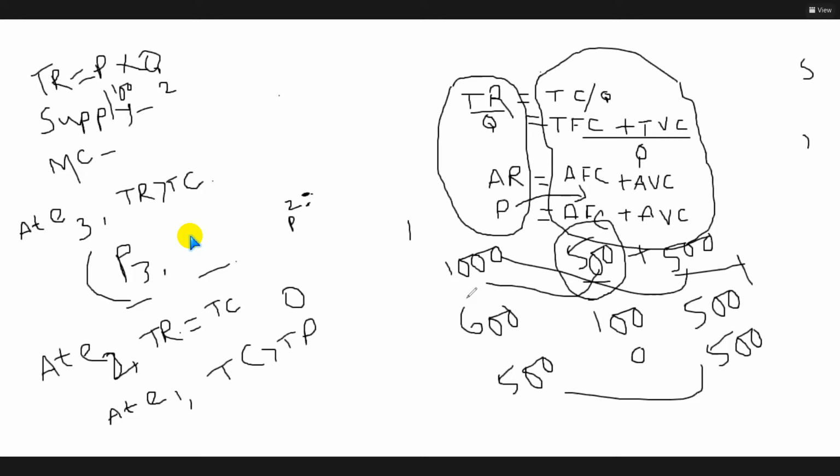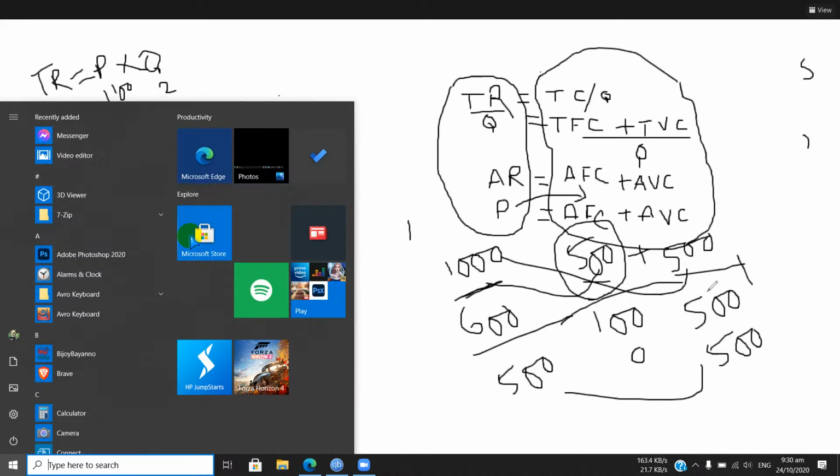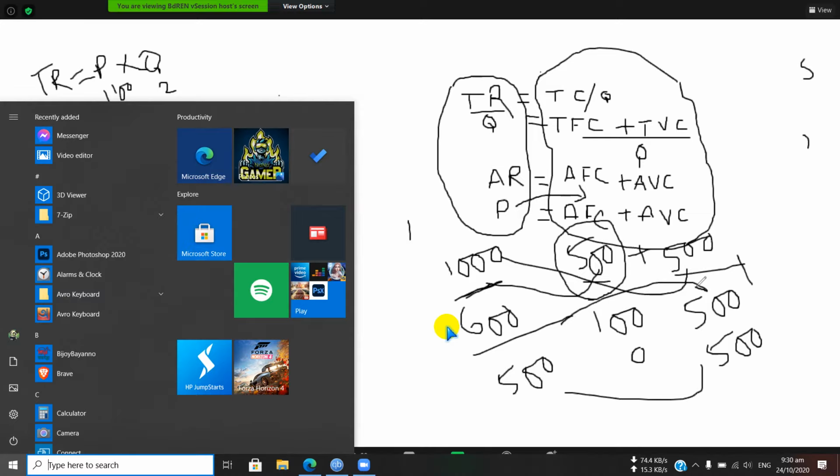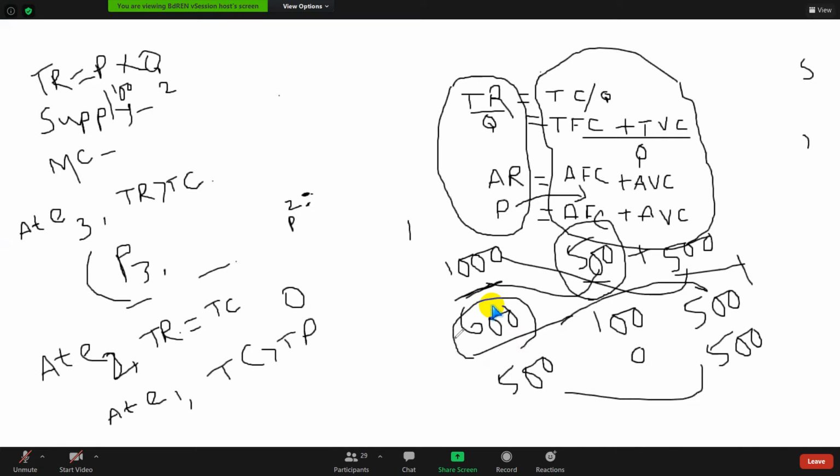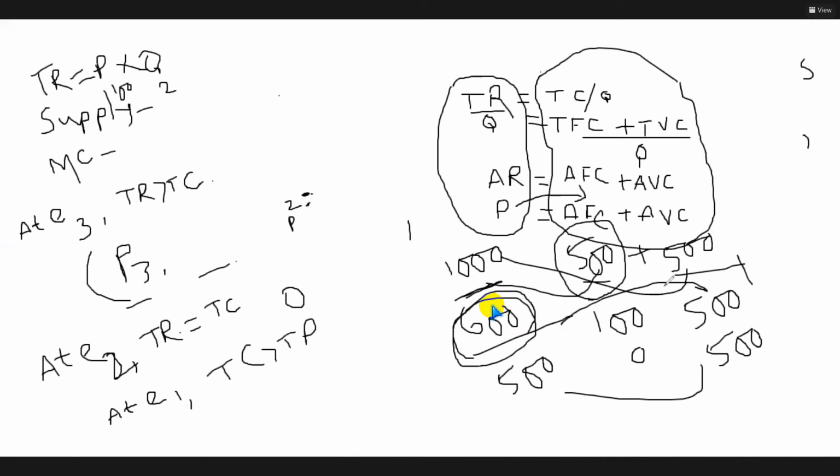Again, look back at this one. When income is 1000, it means income and cost are the same, so you are continuing your production. When your income is 600, lower than your cost, as you can cover your variable cost, you can still continue your production. However, you are a loser farm. But as you can compensate the variable cost, you can continue your production.